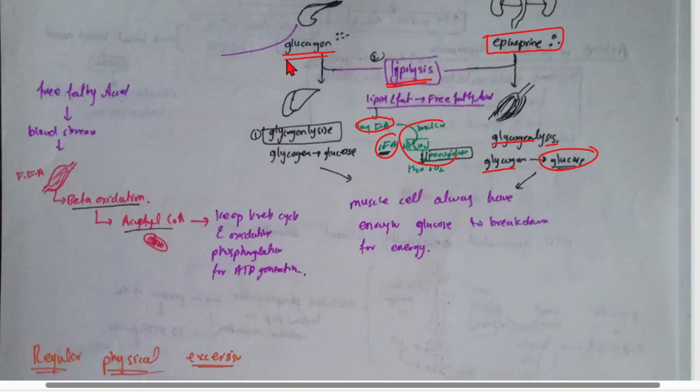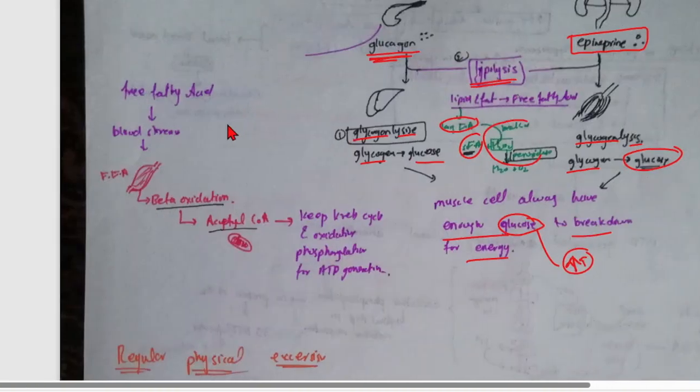Okay, another is glycogen. Glycogen converts into glucose, so muscles will always have enough glucose to break down. As a result, the glucose amount increases in the muscle to use for energy.